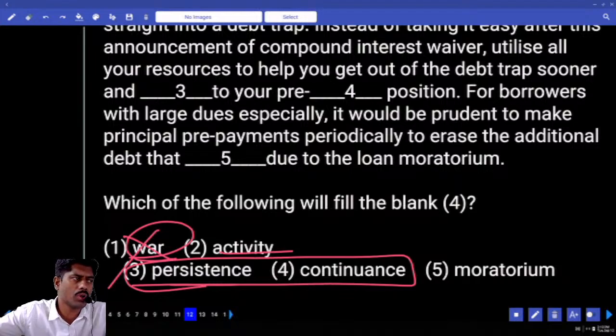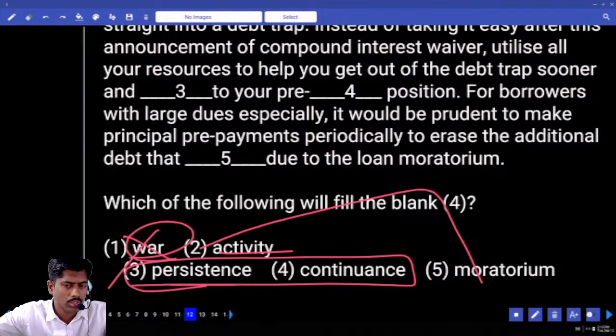You have some problem, you are fighting it continuously without quitting. Persisting is nothing but continue the process without quitting is called persistent. So continuing. 3, 4, same meaning. Answer is 1 or 5. Sorry, 2 or 5. Revert to your pre-activity position, revert to your pre-moratorium position.